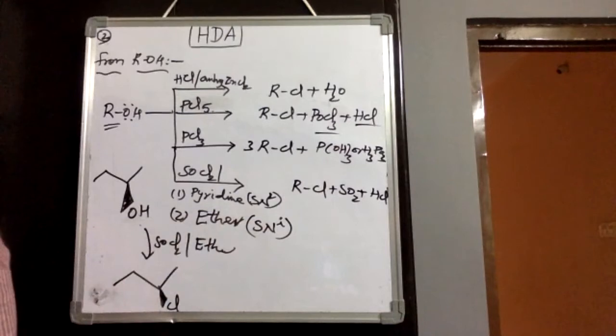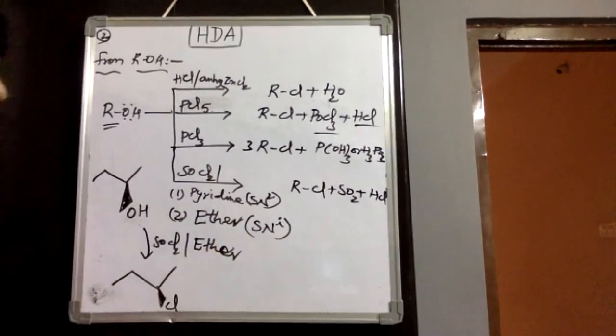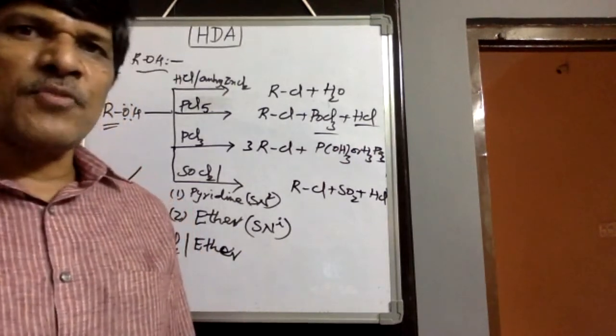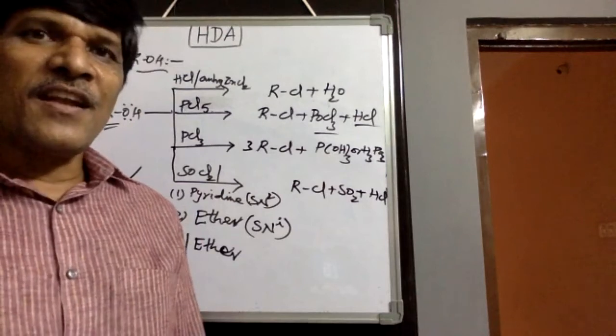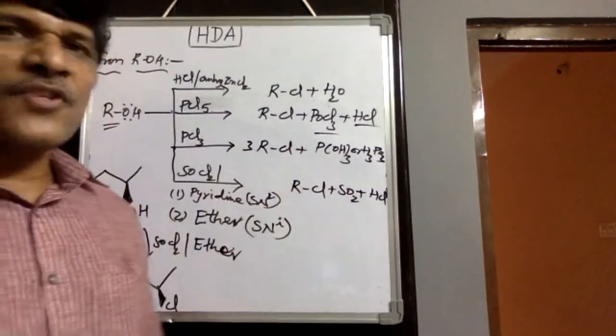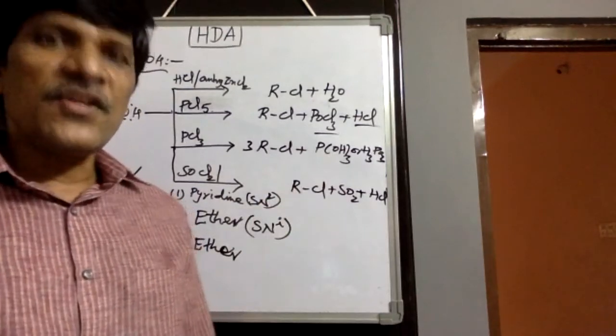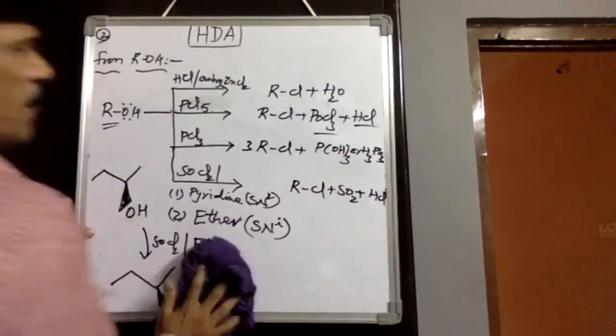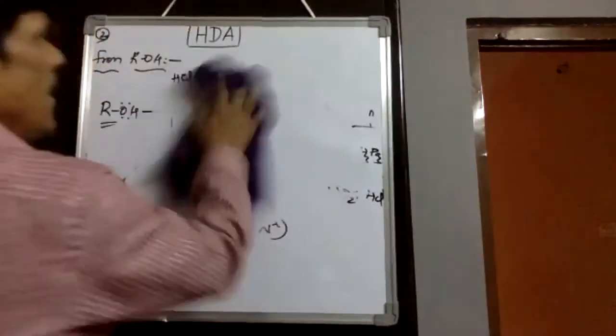That shows the SNi mechanism. Ether is a weak base, and whenever we take weak bases, they follow the internal mechanism, and the corresponding alkyl chlorides are produced by this method. Therefore, from alcohols we can prepare various alkyl halides by using these methods.